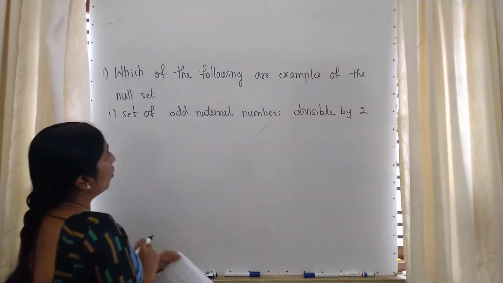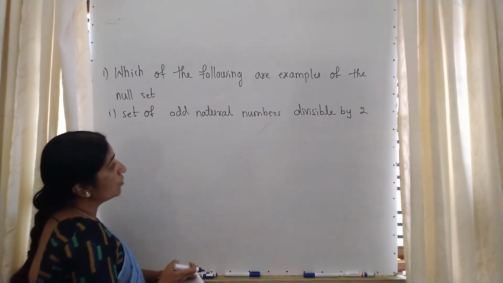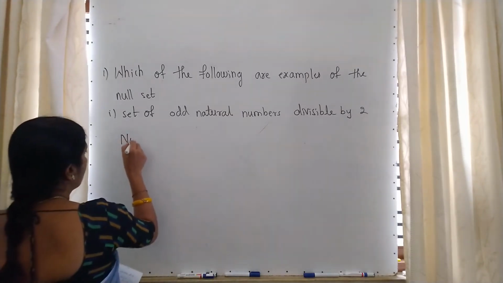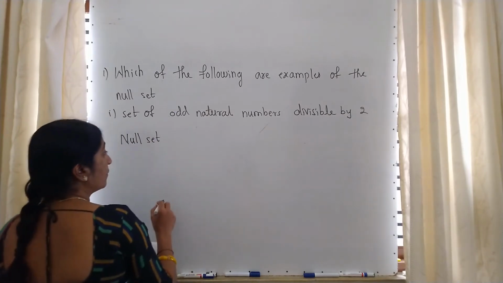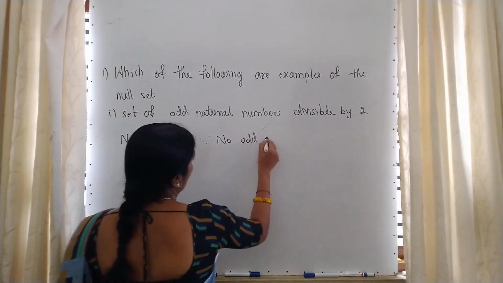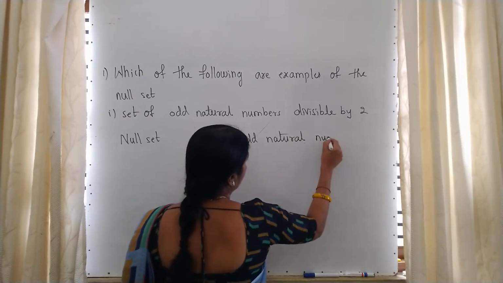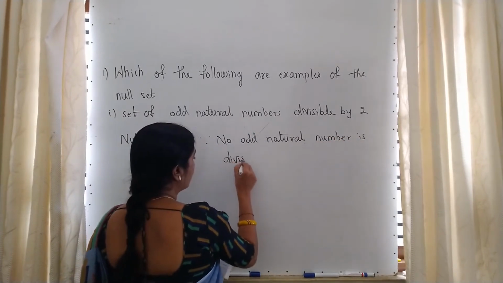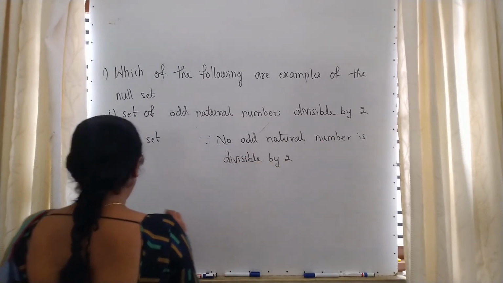Can you write the odd natural numbers divisible by 2? No, there is no odd natural number which is completely divisible by 2. Therefore it is a null set. We cannot write any element, any odd number which is divisible by 2. The reason: no odd natural number is divisible by 2.